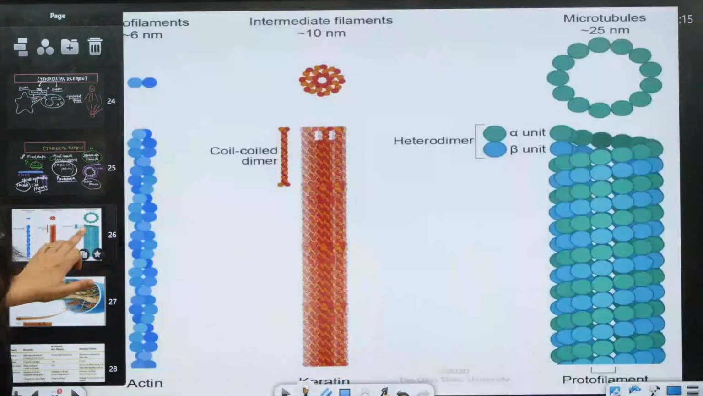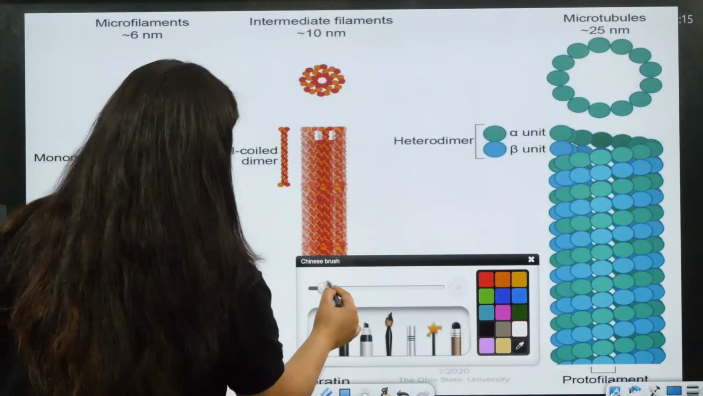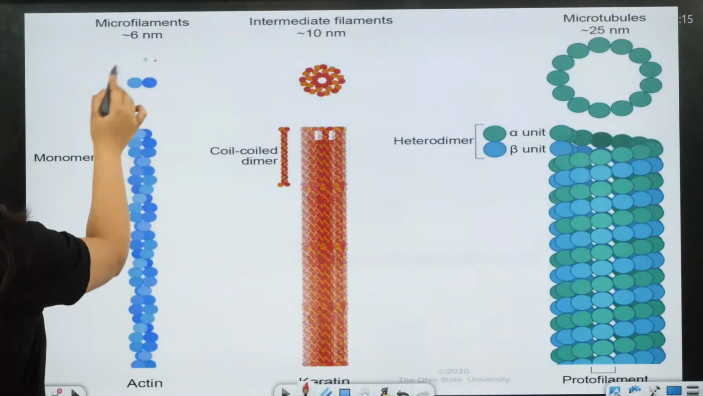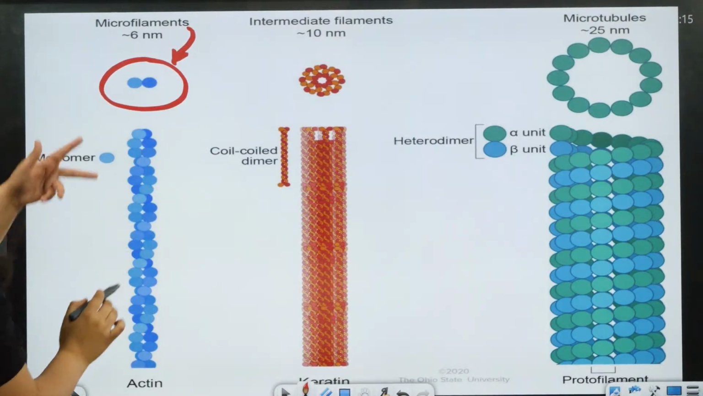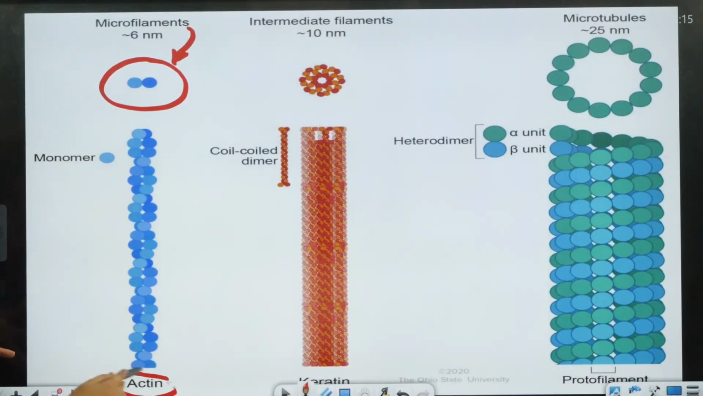So that is how different types of cytoskeletal elements help. Okay, so you can see here, microfilament is made up of monomers. So many monomers join and form it, actin.